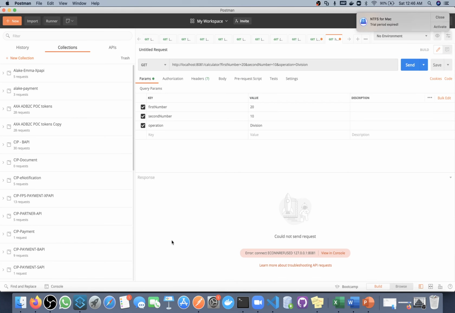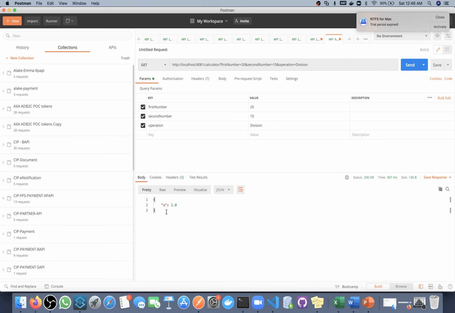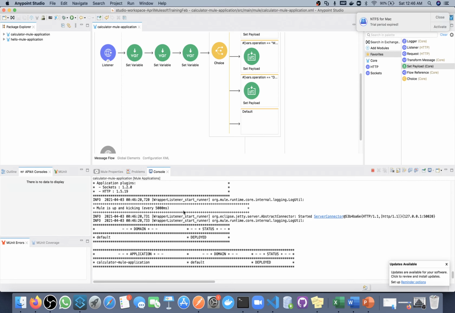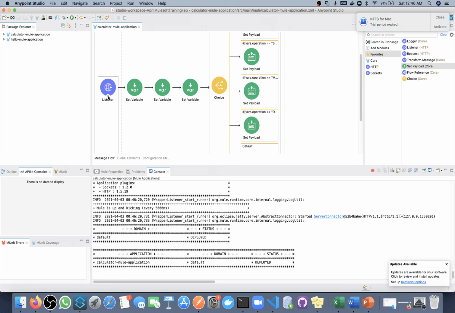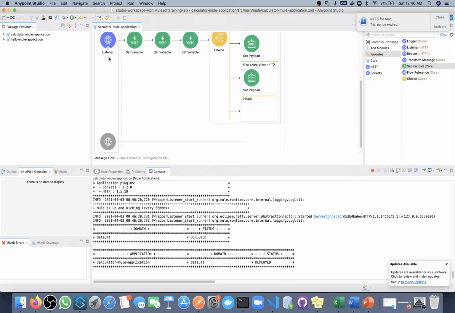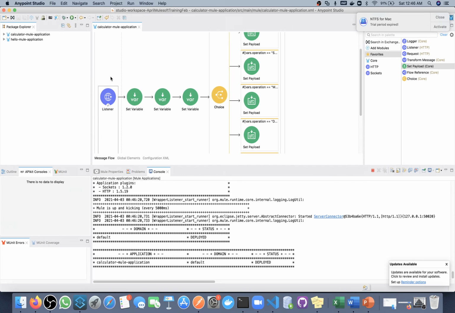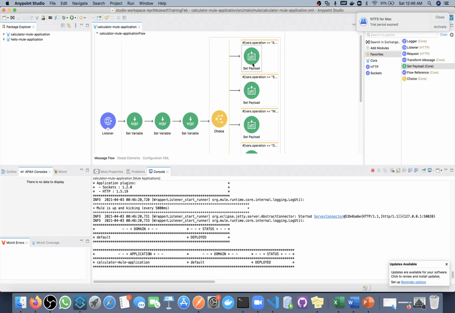Okay, so deployed. Now I will test for division. 20 divided by 10, we will get 2. Okay, so in this way we created a very basic Mule application where we are exposing our Mule application as a REST API using this HTTP listener. We are using this set variable to create a variable. We are using this set payload to set payload.